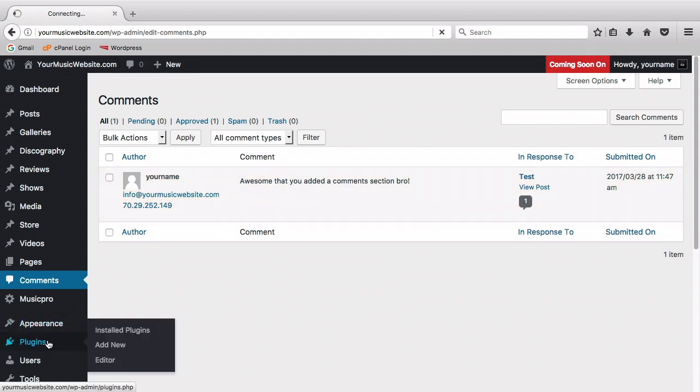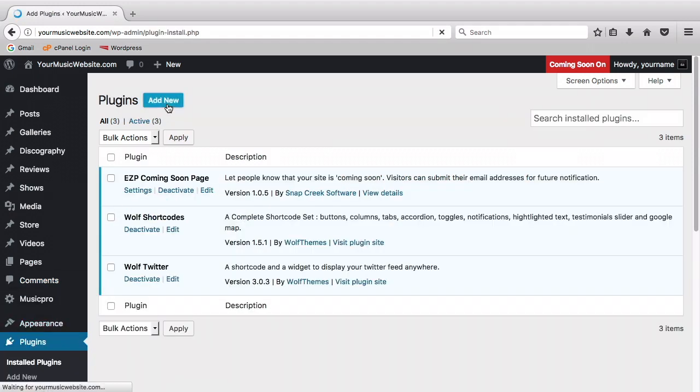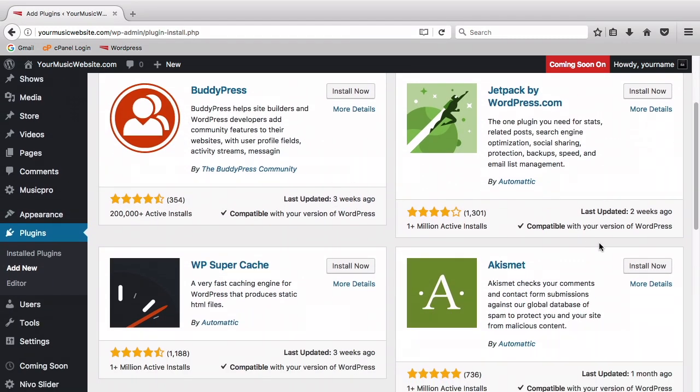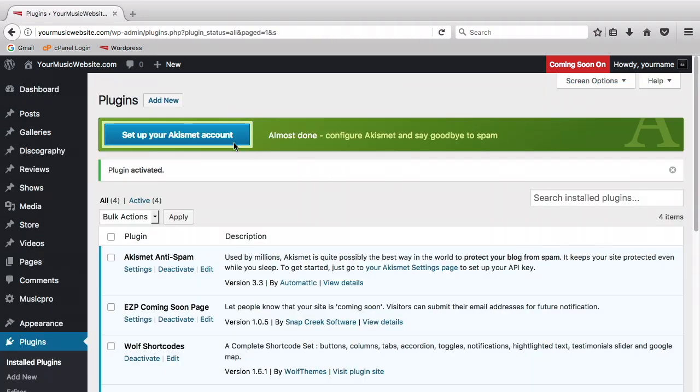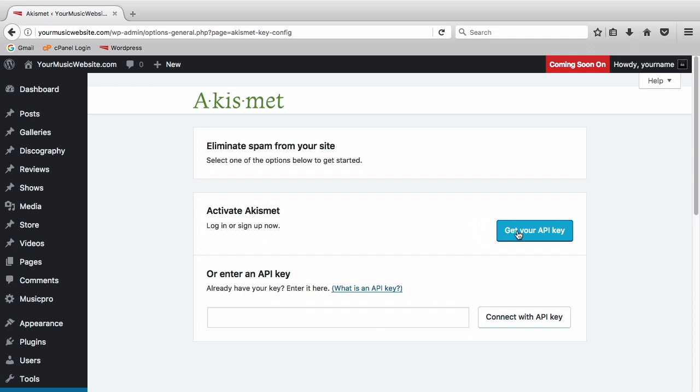If you do decide to use the Comments feature, it's a good idea to add a security plugin called Akismet that will protect your website from spam by blocking unwanted messages. This is one of the two plugins that was already included with your WordPress installation. We got rid of it back then to start fresh, but if you're going to be allowing comments, it's highly recommended that you activate it.